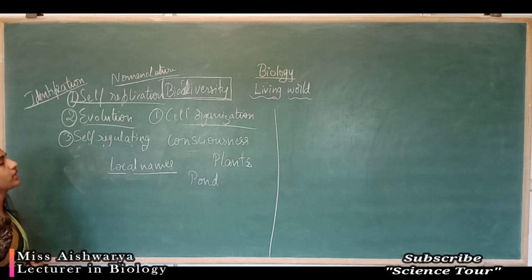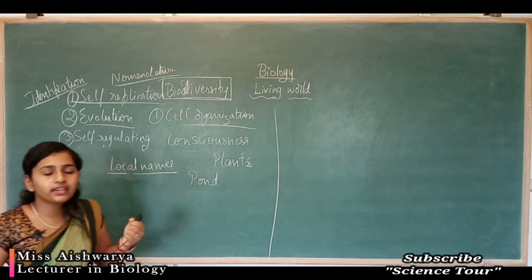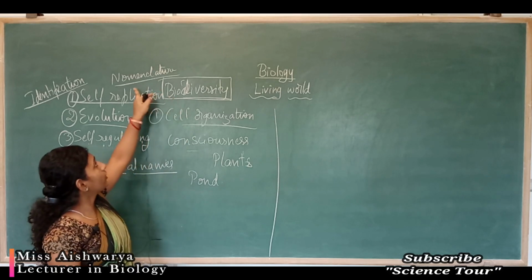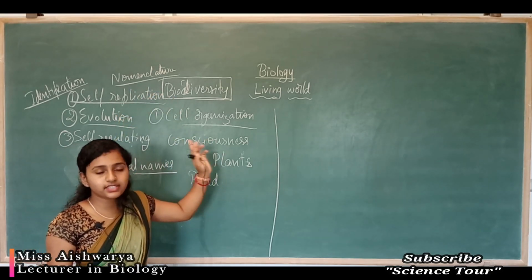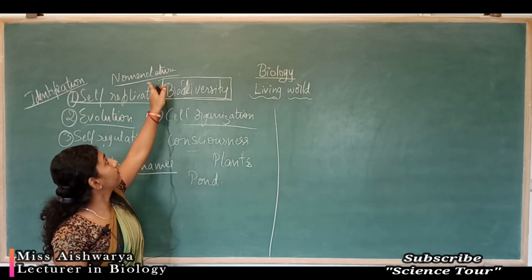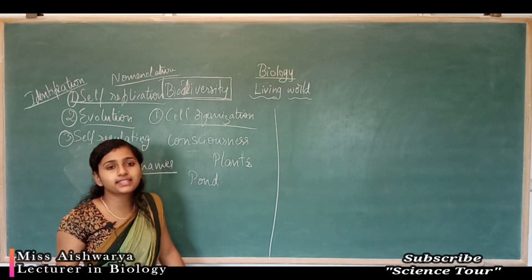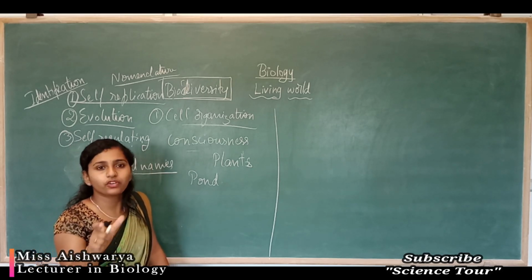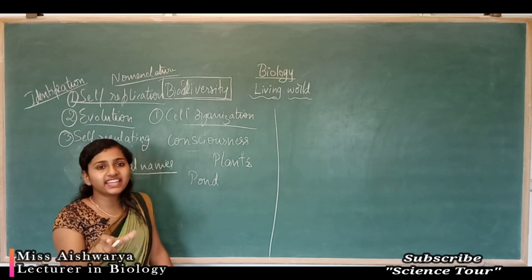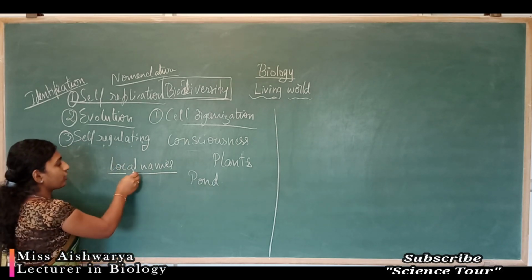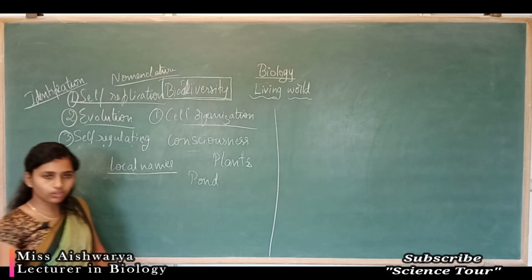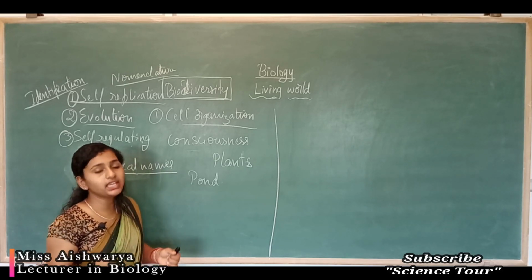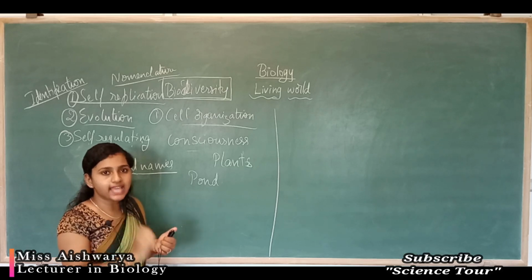Identification is very important for the naming procedure. Here the biological name contains two main components. The nomenclature system is the naming process. A single name for a single organism we call a scientific name. The common names are called local names, and the standard name given by the international committee is called the scientific name.